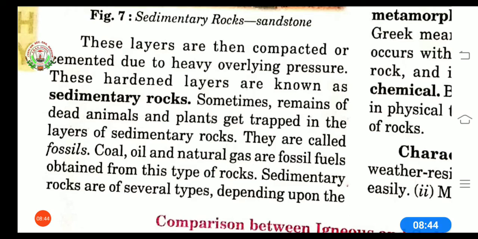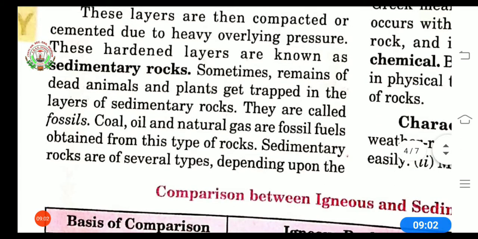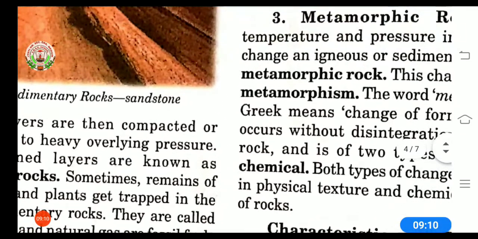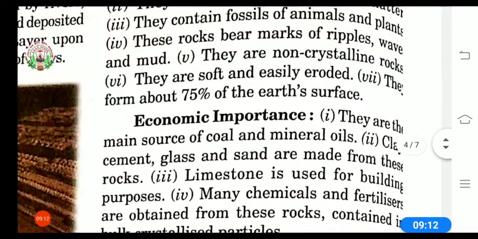Coal, oil and natural gas are fossil fuels obtained from this type of rocks. Sedimentary rocks are of several types depending upon the materials on which they are formed and the mode of their formation. So these sedimentary rocks have different types, depending upon how they have been formed and what is the mode of their formation.